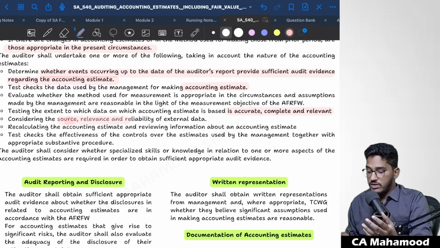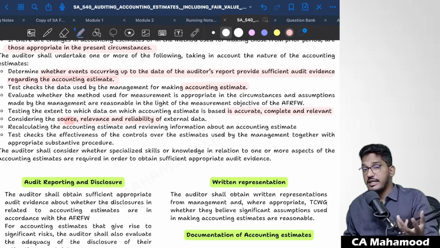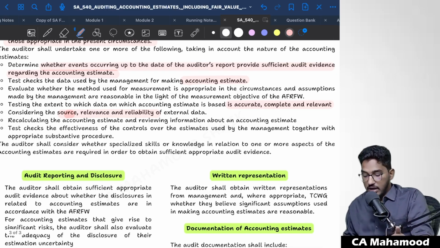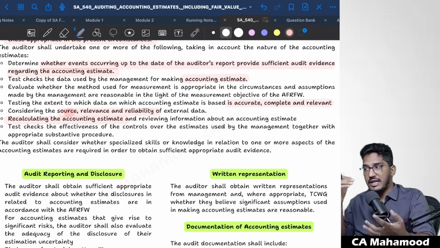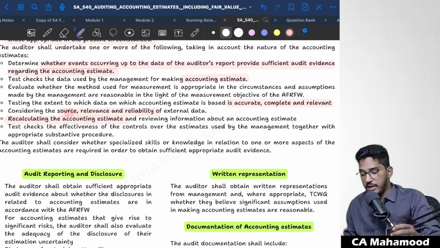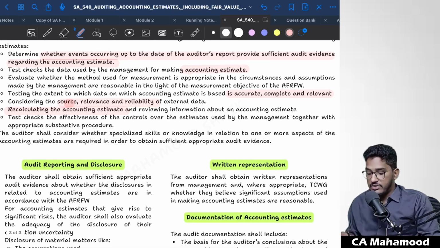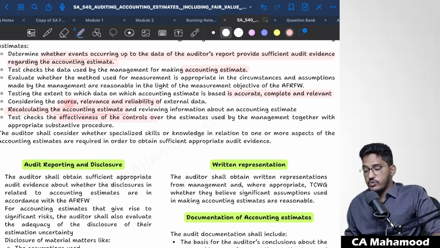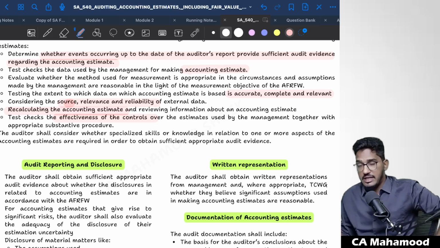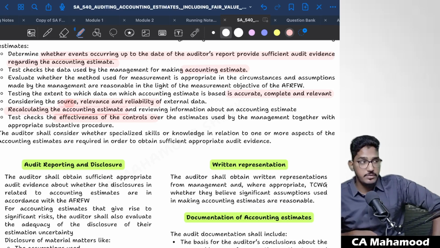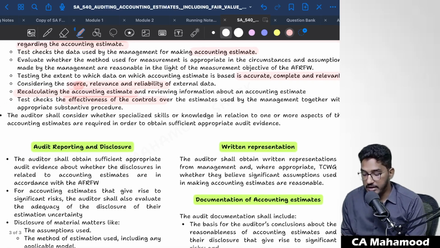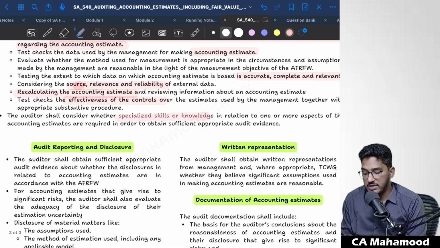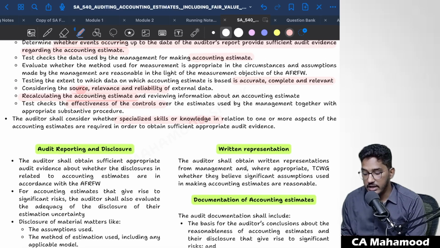And consider source, relevance, and reliability of external data. From where they are getting that data for calculating accounting estimate? What is the source for that? Is that data reliable? Recalculating accounting estimates. If you are aware of those methods and all, you can also do the recalculation of the accounting estimate once again and compare it with the management's calculation. And test check the effectiveness of the controls over estimates used by the management. And also, in case the client is having internal controls for calculating accounting estimates, check how far those internal controls are effective.